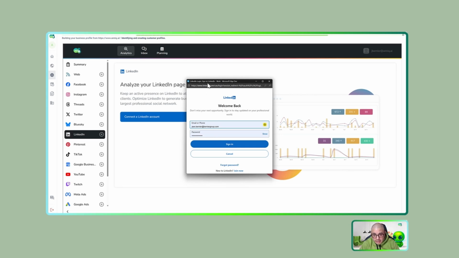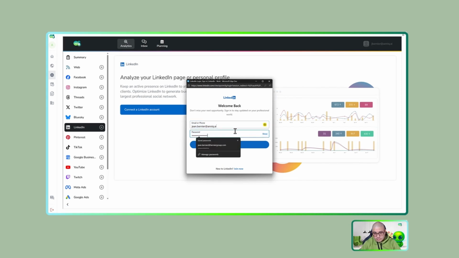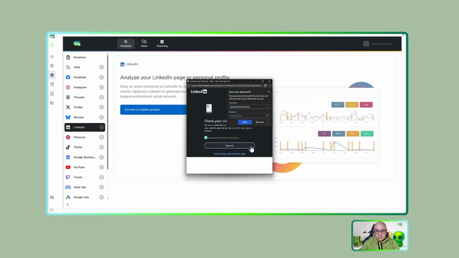And I want to highlight something. Check this part of the screen. Let me try to show here. This is an authentication directly with the social media. You will see when I connect the Facebook account that it will move the authentication directly to Facebook. There, everything is working. It is only about having the right password. So I need to give access and confirm my access using the LinkedIn app. In my case, as I told you, I need the two-factor authentication, so let me use my mobile phone.